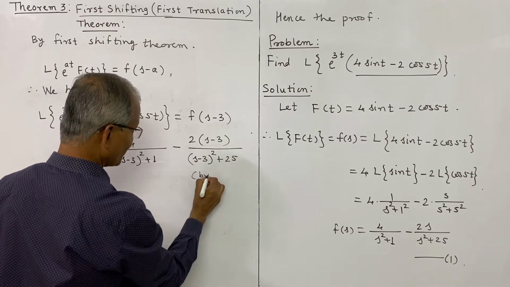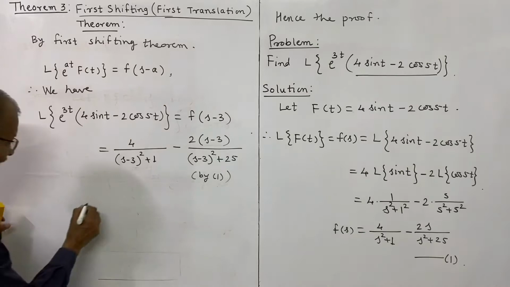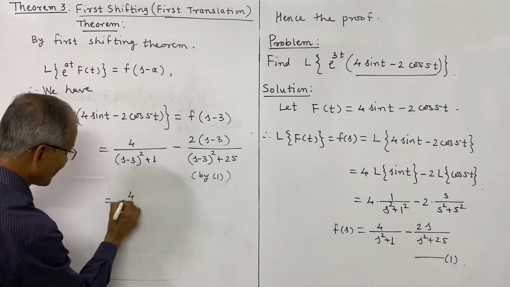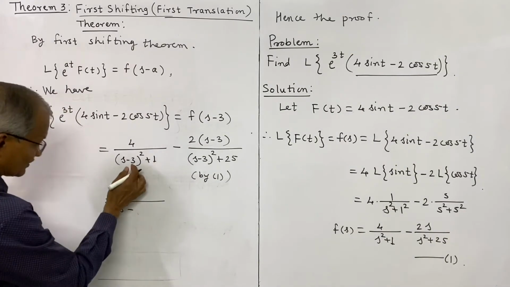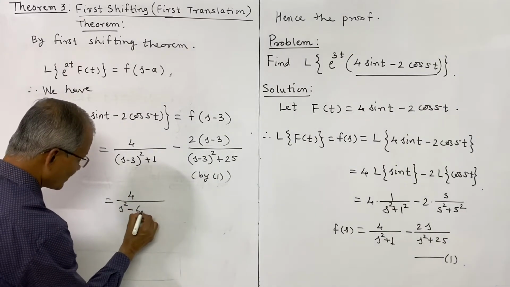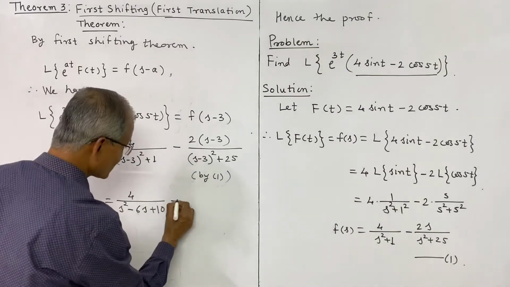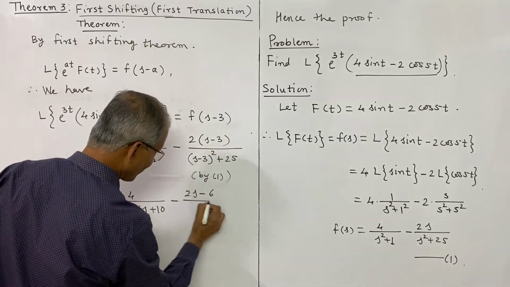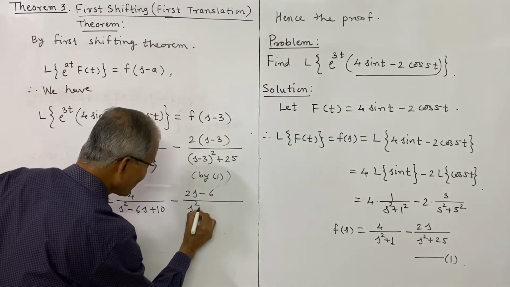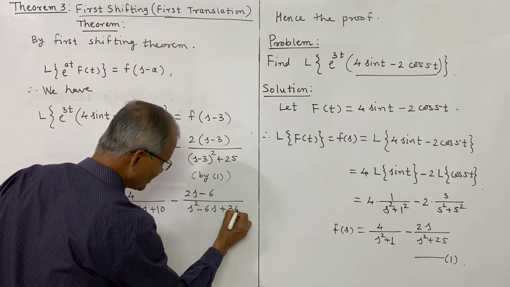So this we have written as equation 1, and thus this gives the answer, or at most this can be simplified as 4 divided by, expansion of this will be s square minus 6s plus 9 plus 1, that is 10, and minus 2s minus 6 divided by s square minus 6s plus 9 plus 25, that will be 34.